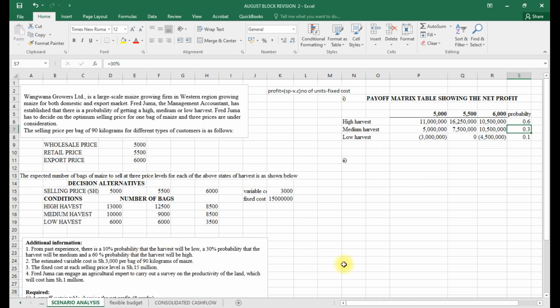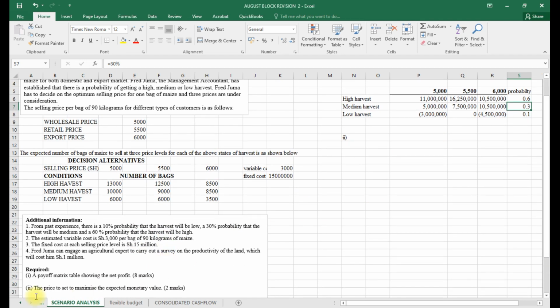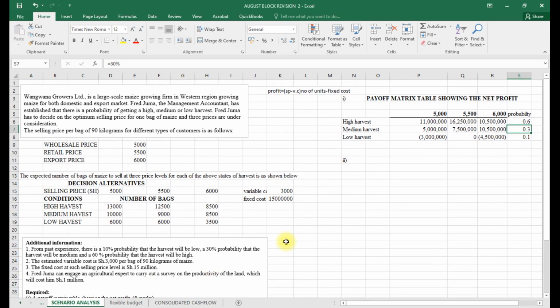So you need now to determine the price to set to maximize the expected monetary value. So at a price of 5,000, we shall have our EMV. EMV is expected monetary value. So I will open the bracket.